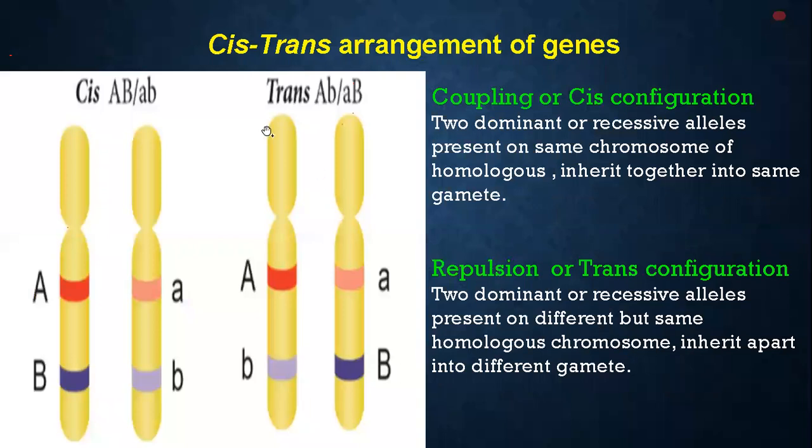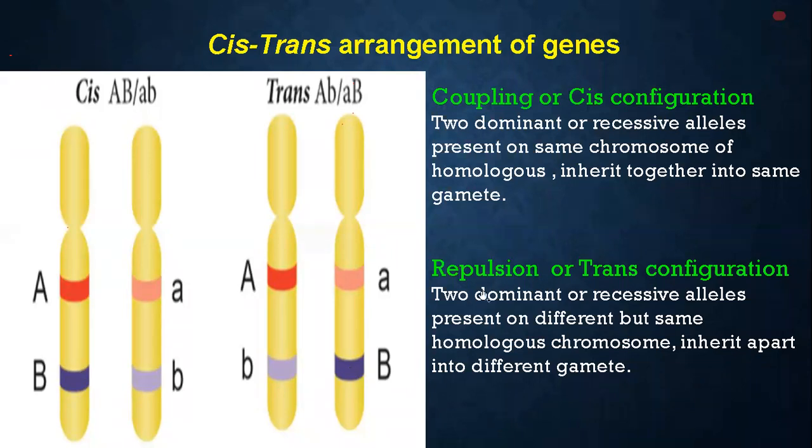So this is the cis and trans arrangement of genes. This is coupling, otherwise the cis configuration. The two dominant or recessive alleles present on the same chromosome of the homologous pair are inherited together into the same gamete. You see here, this chromosome consists of capital A, capital B, and here it is small a, small b. This is a homologous pair, with the same dominant alleles on one and the same recessive alleles on the other. So they are coupled together and can go to the next gamete without separation.